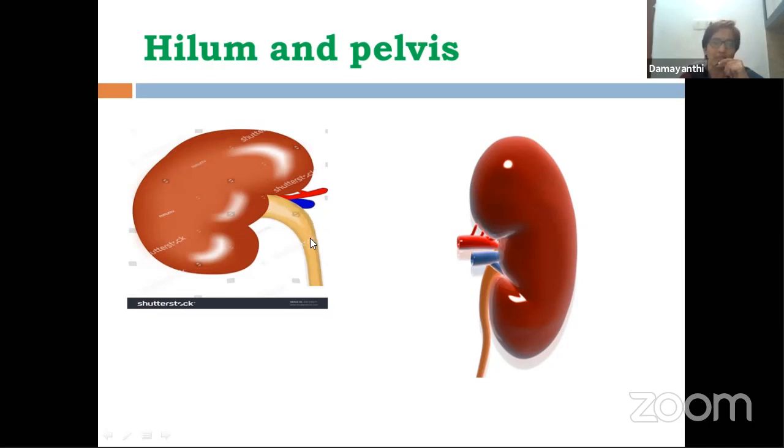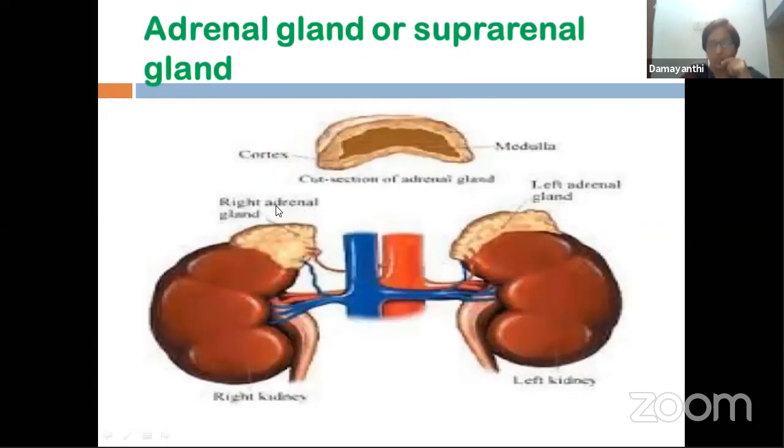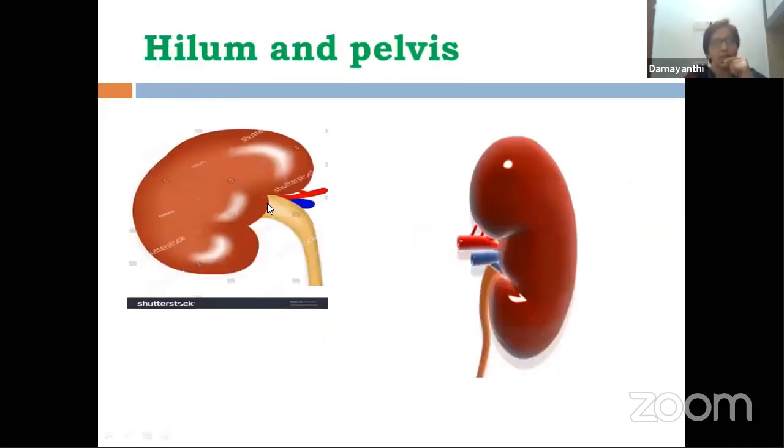One is this funnel shaped structure which is coming out. This is ureter. And this other one is a blue vessel carrying deoxygenated blood back to heart, which is renal vein. This opening, a notch, is called hilum. The opening through which things enter and make an exit, we call it hilum.